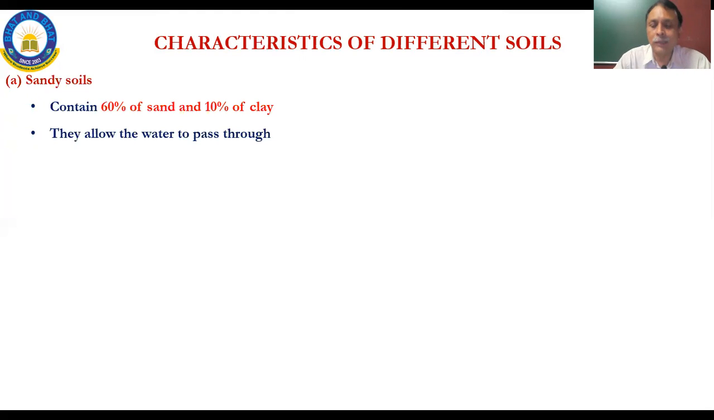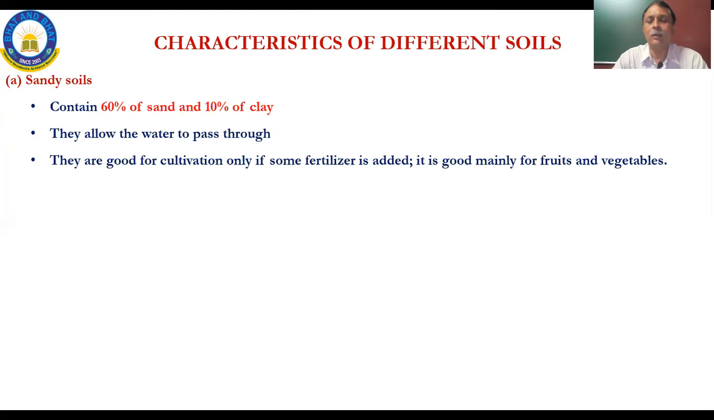They allow the water to pass through. They don't retain water. They are good for cultivation only if some fertilizer is added. Reason is because it allows water to pass through. All the nutrients that are there generally cannot stabilize inside a sandy soil. It gets more and more washed away. So if you want to cultivate on this, you will have to add fertilizers to make up for deficiencies in the nutrient profile. It is good mainly for fruits and vegetables.